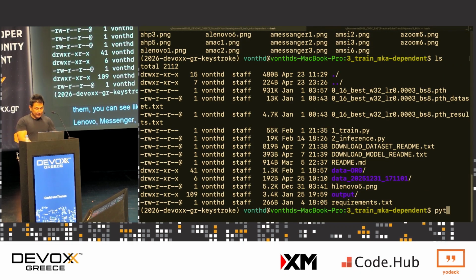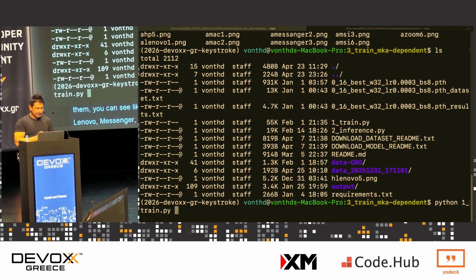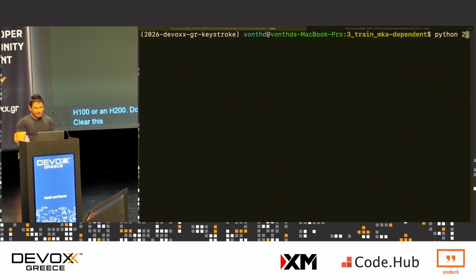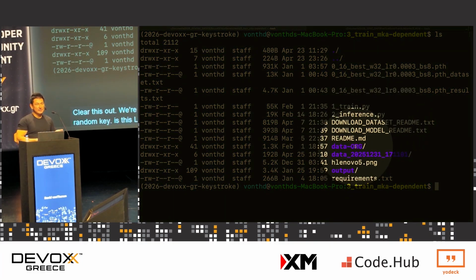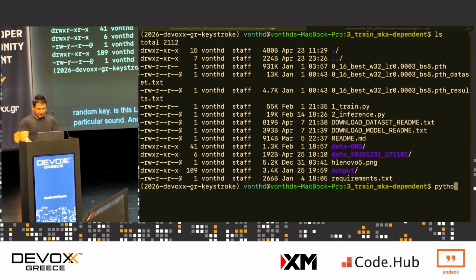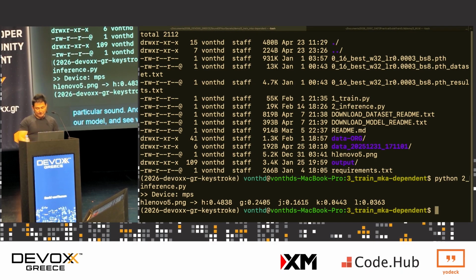So if you wanted to train this model, you would go python 1_train. Again, it would take roughly, I think it was 16 hours on an H100 or an H200. Don't have the time for that. So we're just going to run inference. We picked one random key, Lenovo 5. So the Lenovo keyboard, the letter H, the 5th instance of that particular sound. And we're going to run inference on that, take that image, run it through our model and see what happens. See what it can guess that letter is based on the sound.